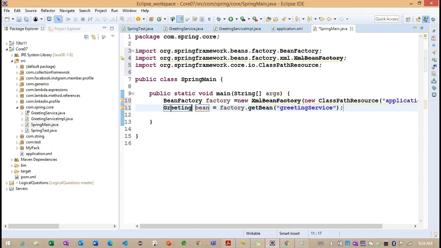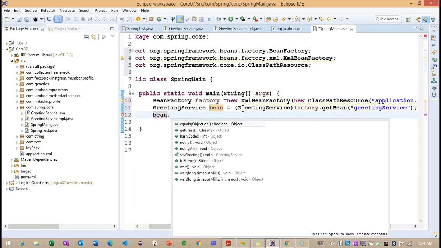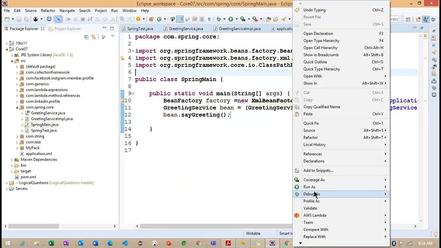So to convert here, greeting service, and here we need to convert to greeting service. Getting the point. Now we can call bean dot say greeting.